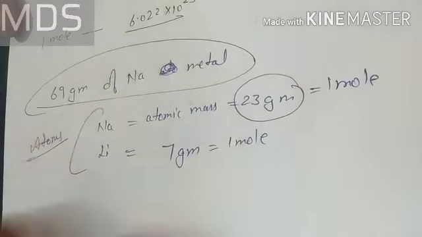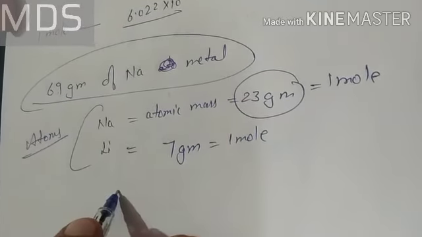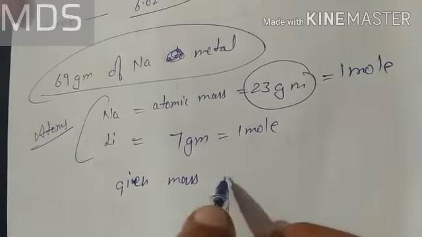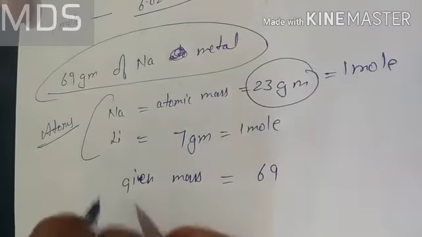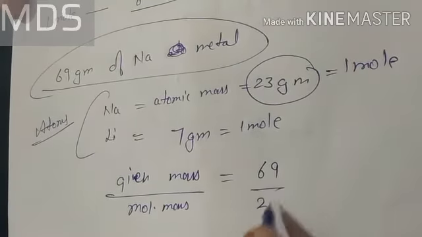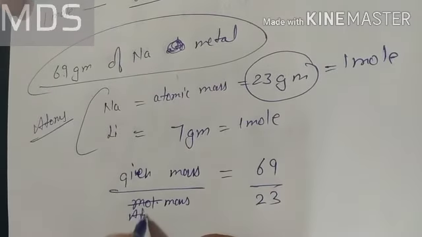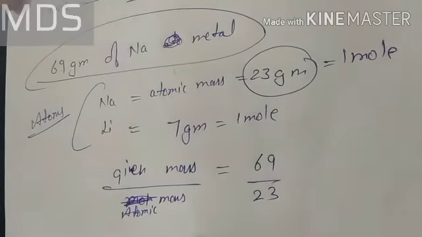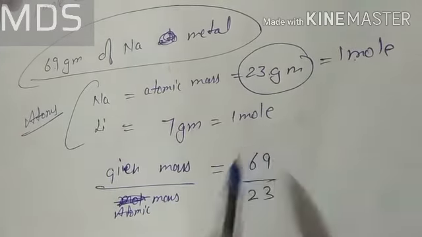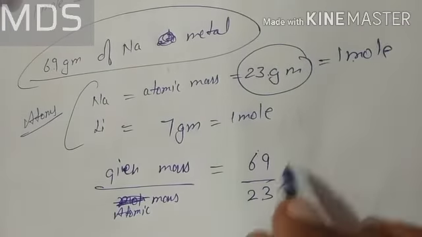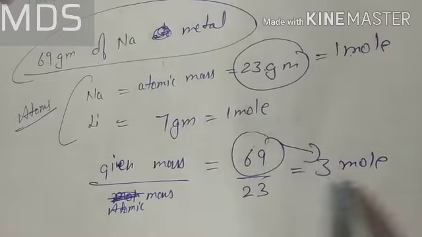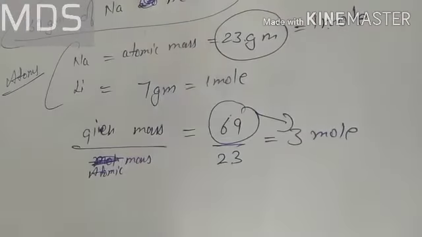So if you have taken 69 gram of sodium metal, that is also known as the given mass. If you divide the given mass by the molecular mass, or in the case of atoms, the atomic mass, since one atomic mass gives you 1 mole, it will give us 3 moles. Meaning to say, 69 gram forms 3 moles of sodium.